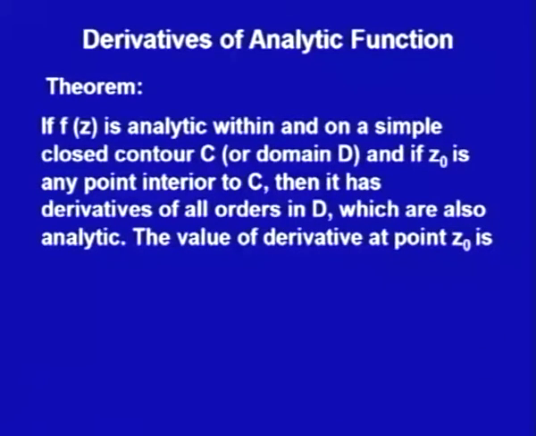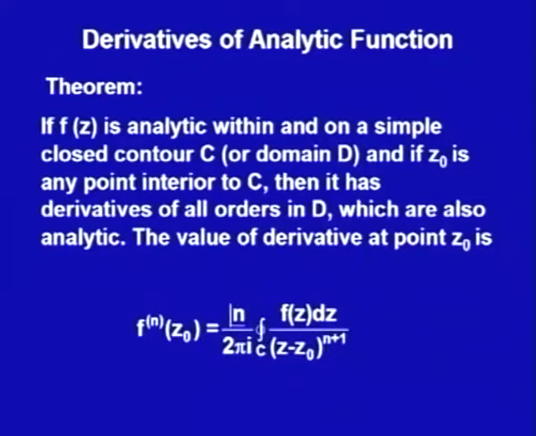The value of the derivative at point z naught is given by the formula: the nth derivative of f at z naught is factorial n divided by 2 pi i, integral on the closed contour C of f(z) upon (z minus z naught) to the power n plus 1, with respect to z.